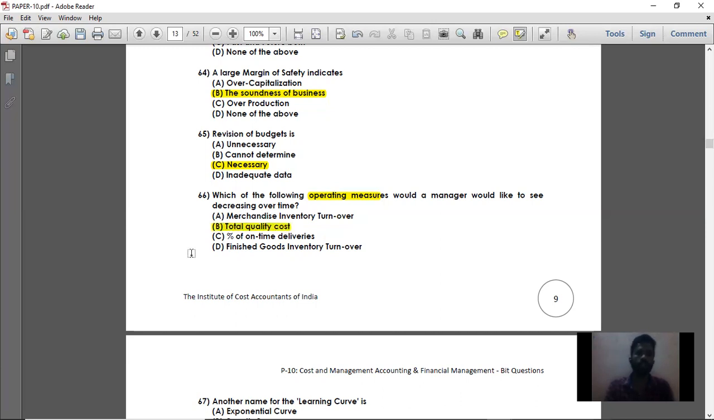Then take option C, percentage of on-time deliveries. The percentage of on-time deliveries should increase over a period of time. If it is decreasing, then the business is not doing well. Then finished goods inventory turnover. As I told earlier, inventory turnover should keep increasing. If it is decreasing, then the business is not doing well. So here, the only operating measure which should decrease over a period of time is total quality cost. So option B is the right answer.